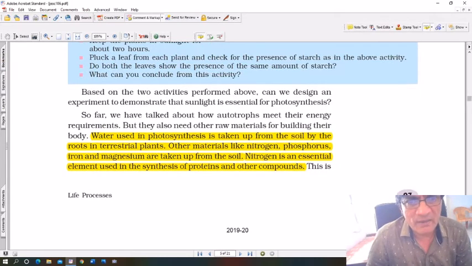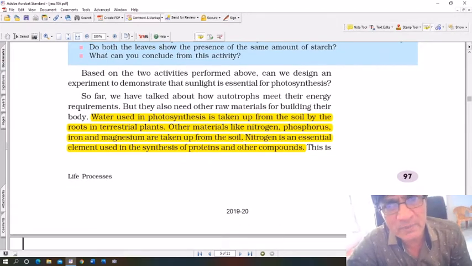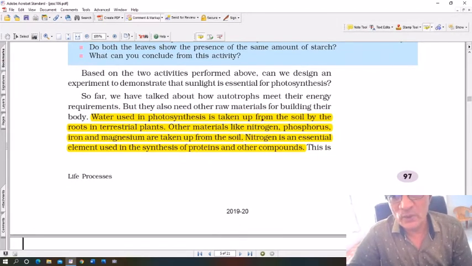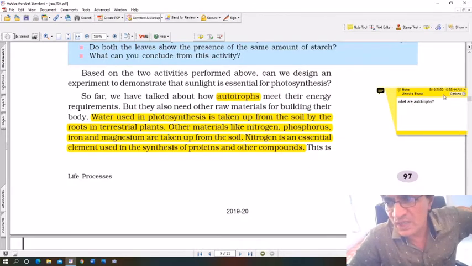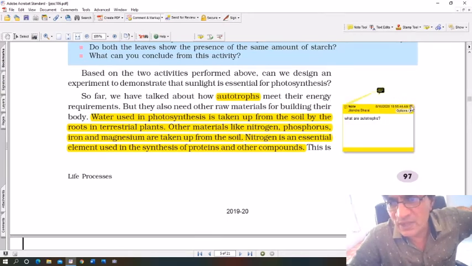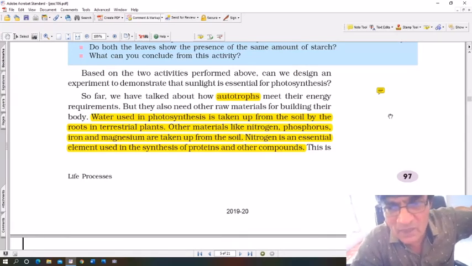So far, we have talked about autotrophs. What are autotrophs? Autotrophs are organisms that produce their own food. I'll just write a question out here. What are autotrophs? This is a question that you should be able to answer easily. Autotrophs are organisms, especially green plants. There are also some bacteria and green plants which are called autotrophs.